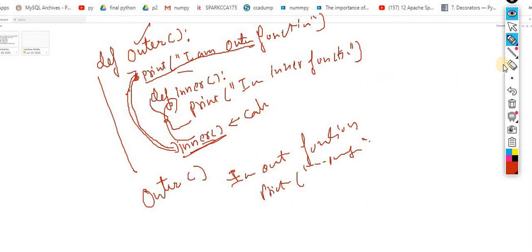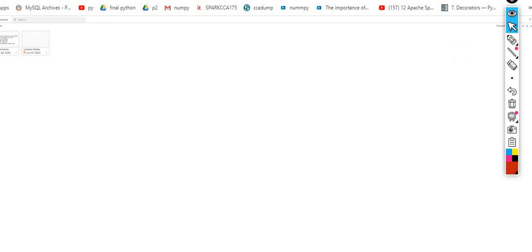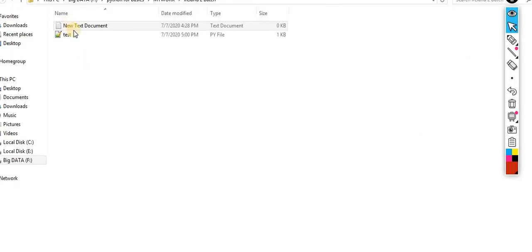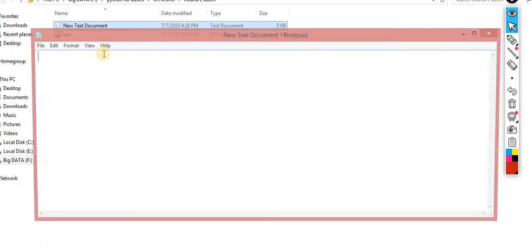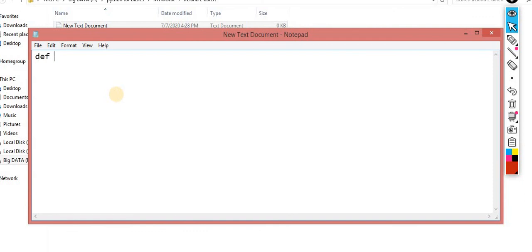I know you won't get clarity here, so let me show you this practically, then the picture will be more clear. I am writing def outer, and inside outer I print I am outer function.